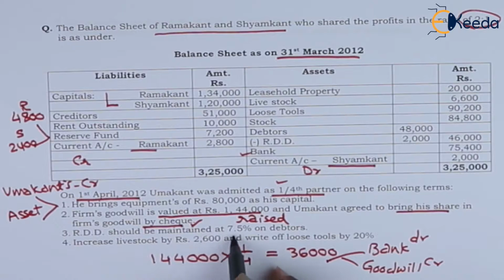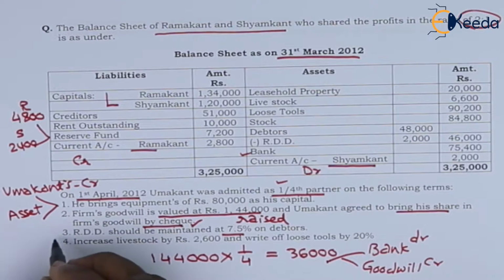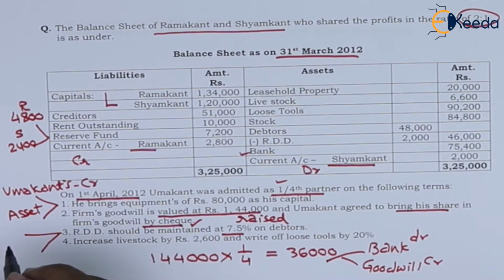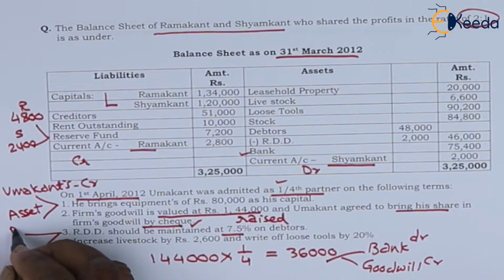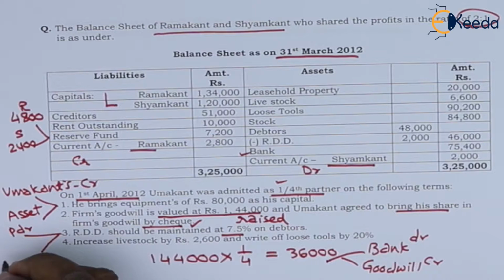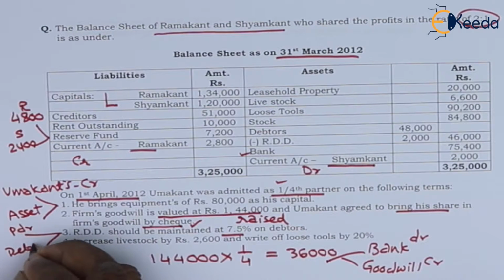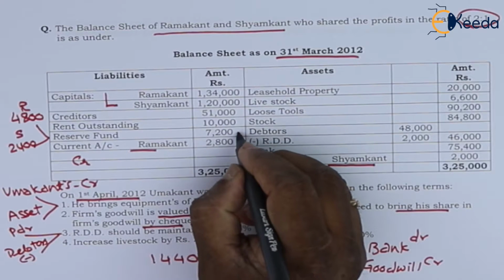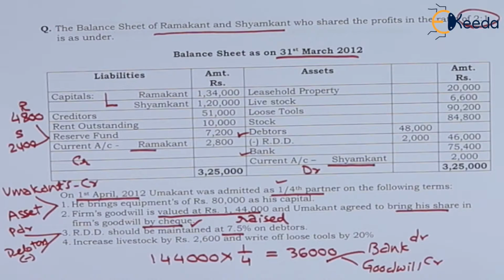RDD should be maintained at 7.5% on debtors. It will have one effect, profit and loss adjustment account debit. Second effect, less from debtors. Here we need RDD 7.5%.